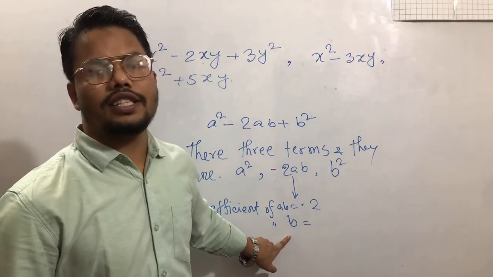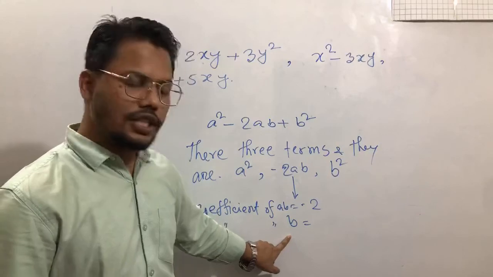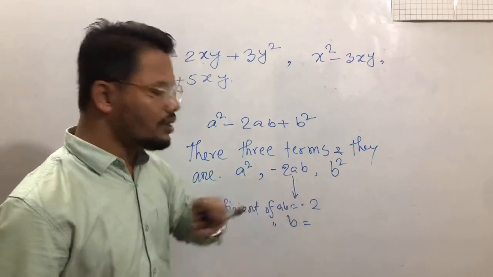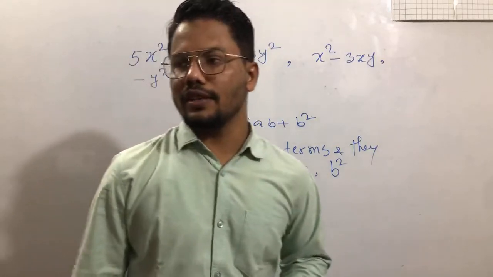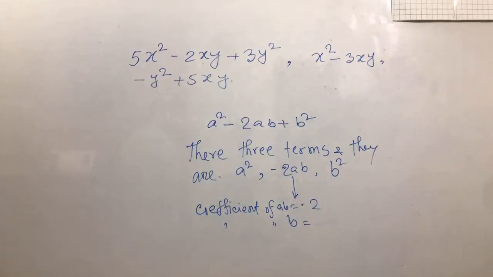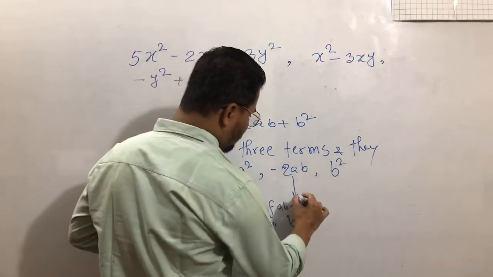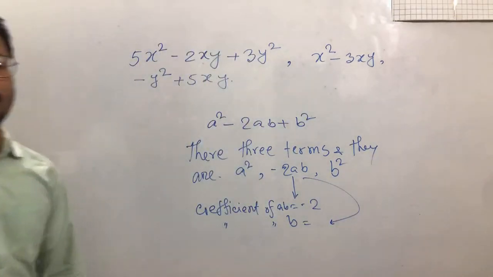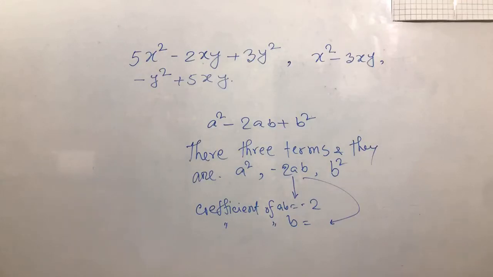My dear students, in the comment section you can write the answer. What will be the coefficient of b in the second term here, minus twice ab? Please let me know. What will be the coefficient of b here? The coefficient of b in the second term, not b square. In ab, what will be the coefficient of b? Who can write down the answer here?